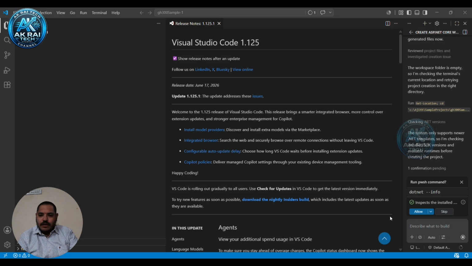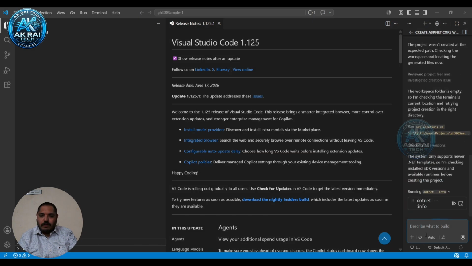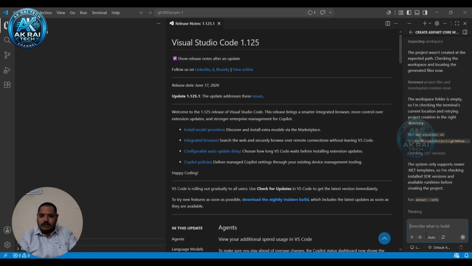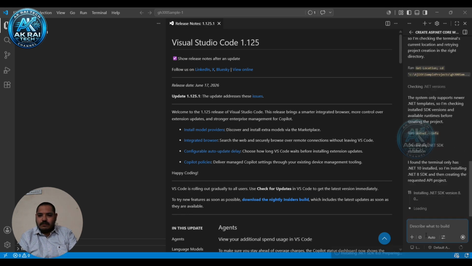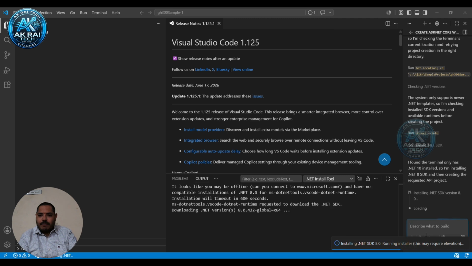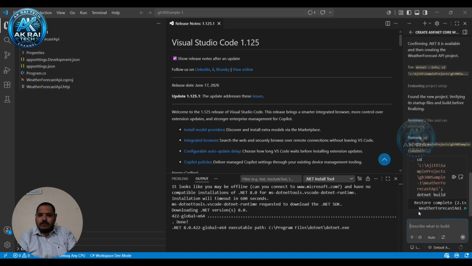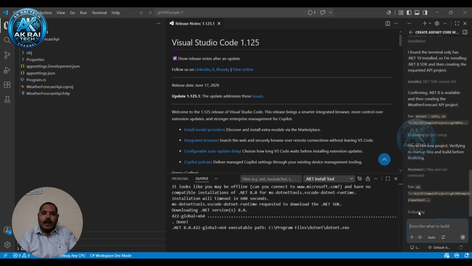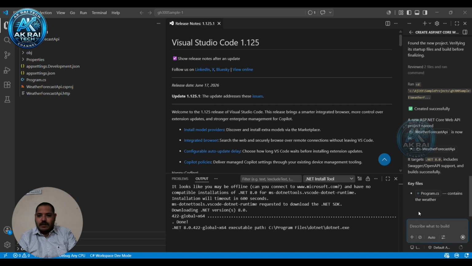If you see, we are giving the permission at the whole folder level, and see, it is building it, packaging it, and trying to rebuild again. Now it seems it is running. It installed all the packages related to this .NET framework. See, now if you look at the solution, everything got generated by our AI peer programmer, that is GitHub Copilot. So that's the reason GitHub Copilot is called an AI peer programmer for the developer.